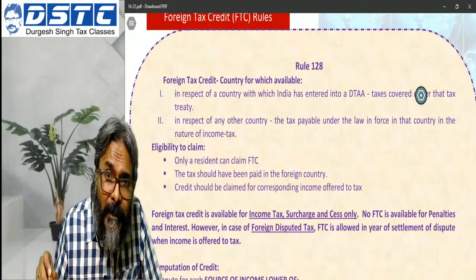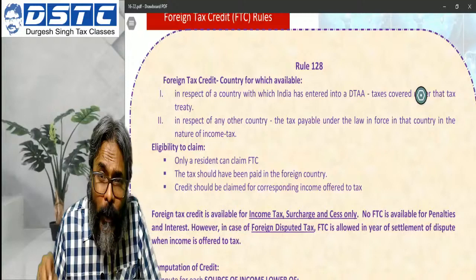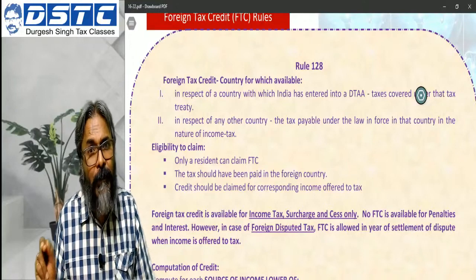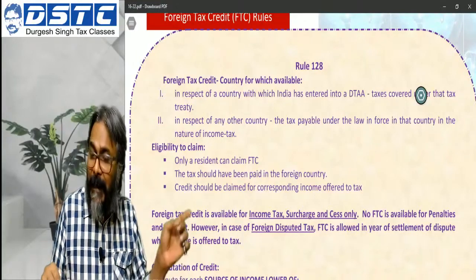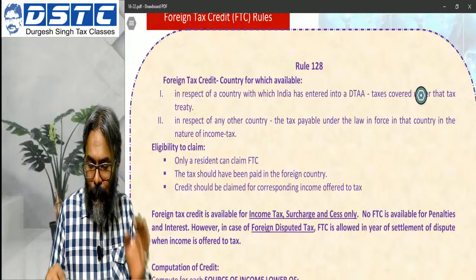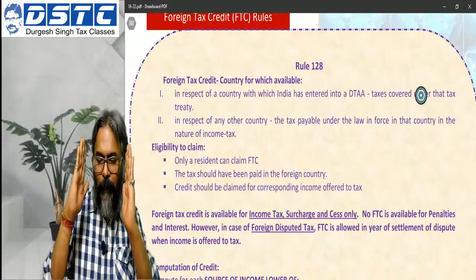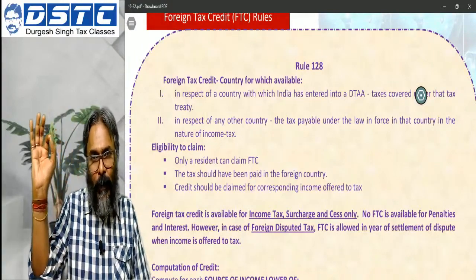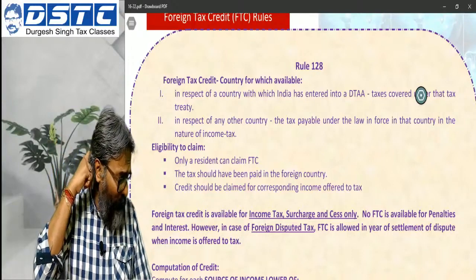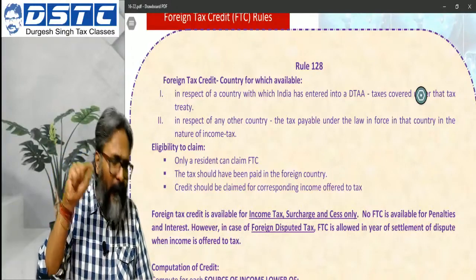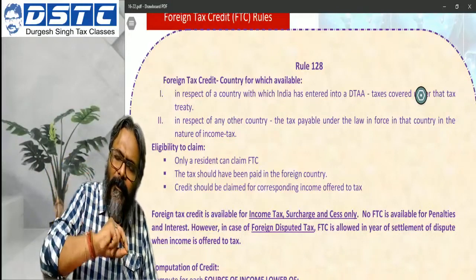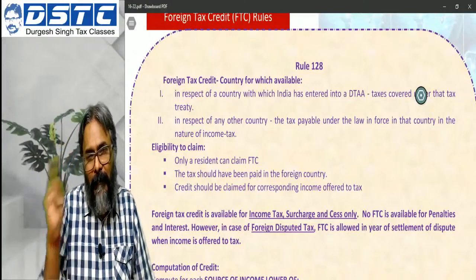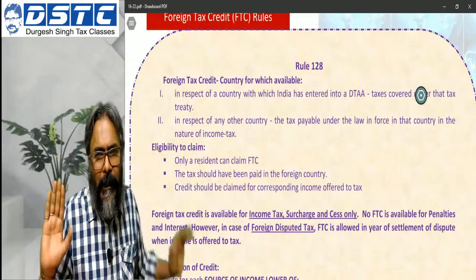Why does TRC have to be furnished in this case? Because he is invoking the treaty to obtain the beneficial position. In this case, the beneficial position was the lower rate of tax, that is 10%. So he has to furnish the TRC. So students, the bottom line is this: whenever he wants to invoke the treaty to obtain the beneficial position, in all such cases the non-resident has to furnish TRC to the Indian payer, the payer of that amount in India. That is the obligation that will arise.